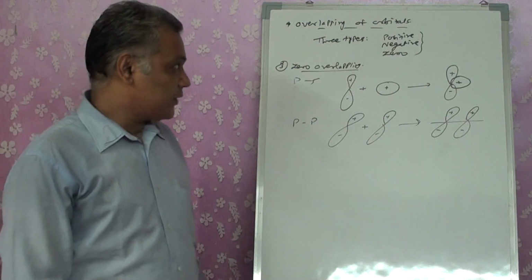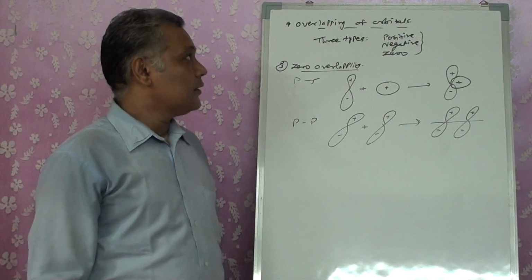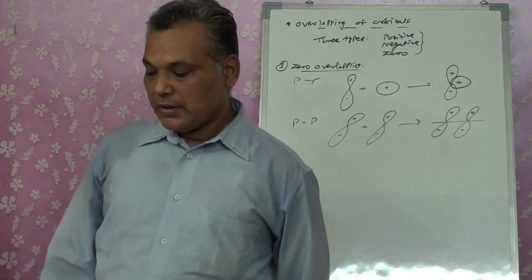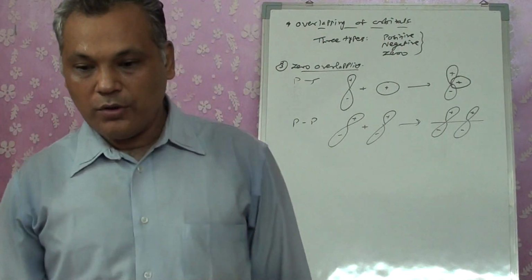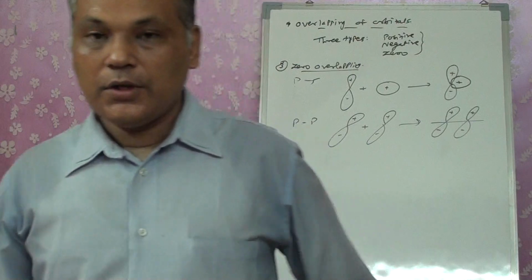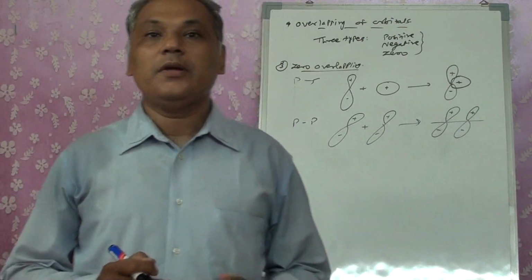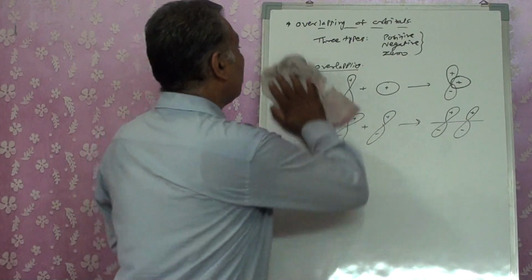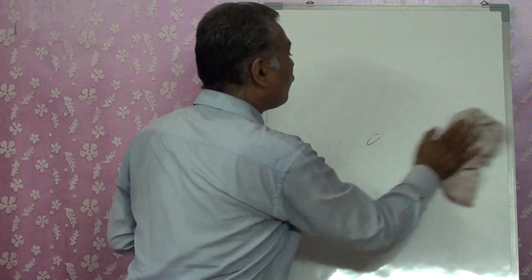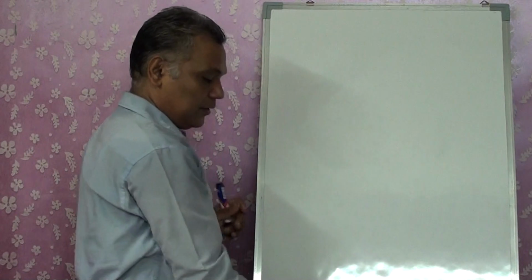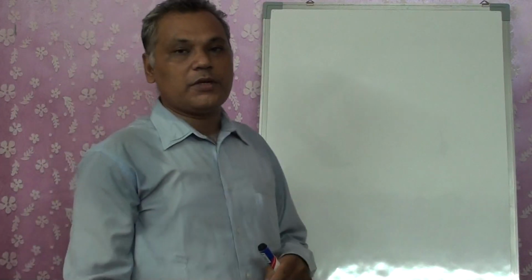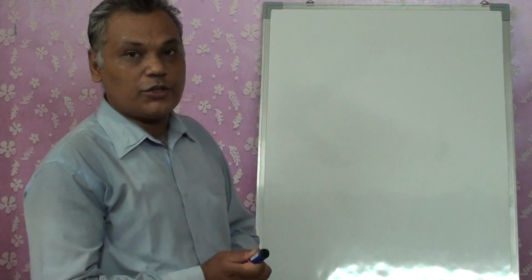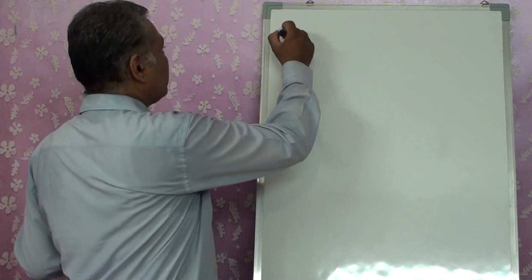Okay, the next one is related to the types of overlapping and the nature of the covalent bond formed between the atoms. What type of overlapping and what type of bond will be formed while these overlappings are taking place? We saw that the overlapping of the orbitals is going to take place, but what type of bond formation will take place? Nature of the bond formation.